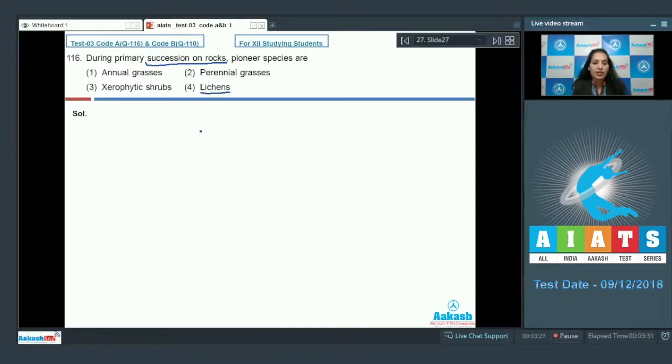In case of hydrosphere or the hydrarch succession, the pioneer community is the phytoplanktons. So the correct answer for the given question is option number 4. Let's move on to the next question.